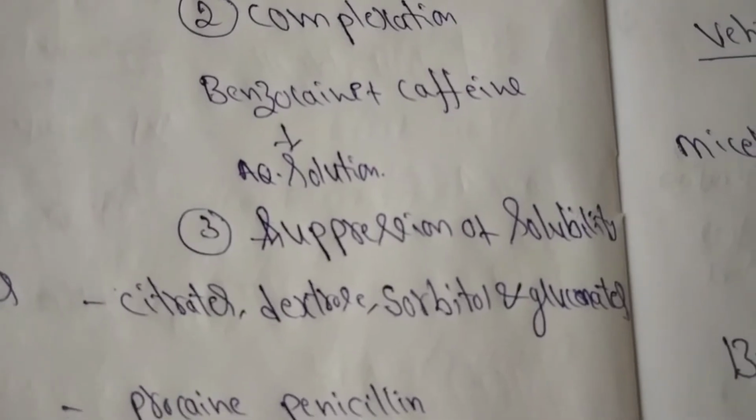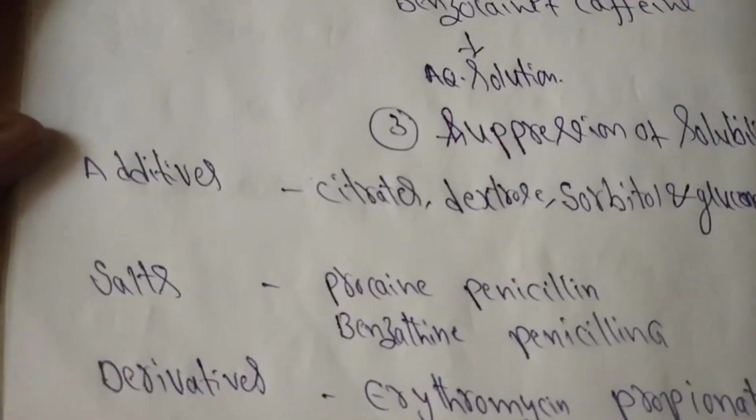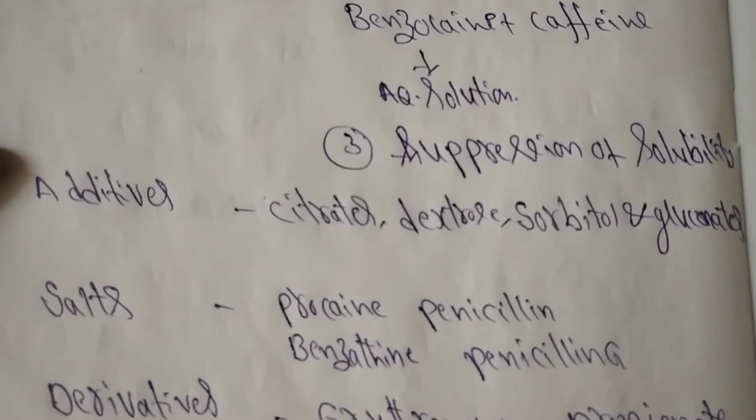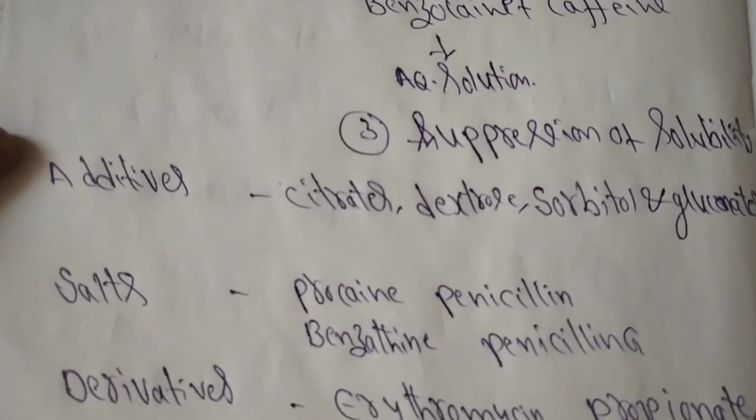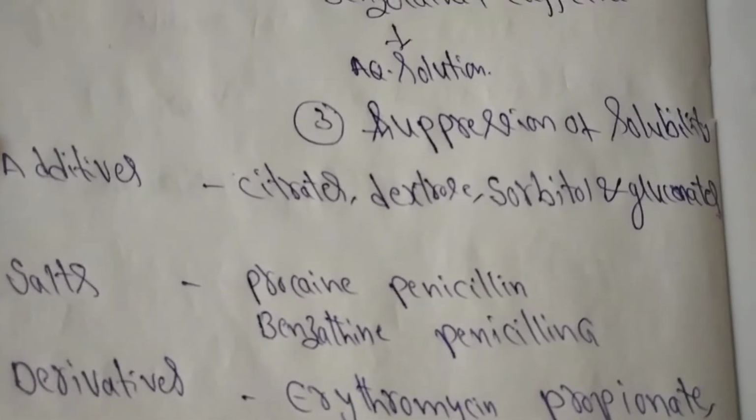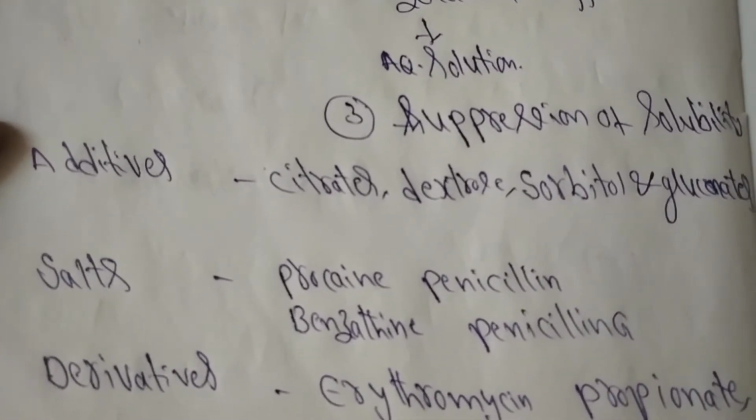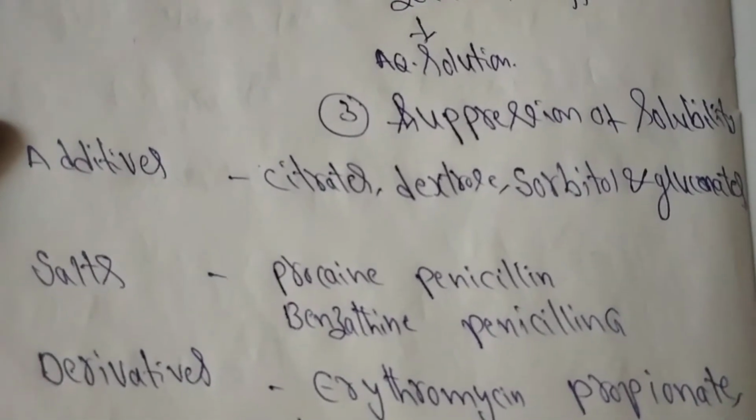Next one, suppression of solubility of drugs. The suppression of solubility of drugs can be achieved by using different types of methods. First one, addition of salts like citrates, dextrose, sorbitol and gluconates. Second approach is addition of salts. Example, procaine penicillin, benzathine penicillin G.